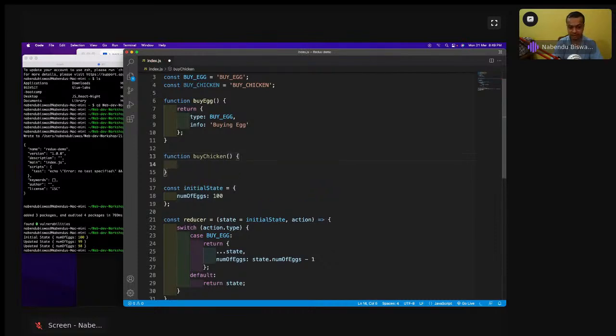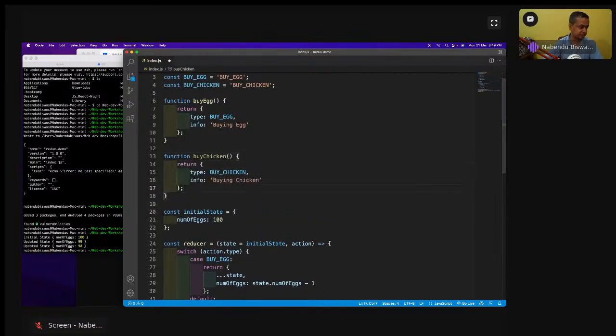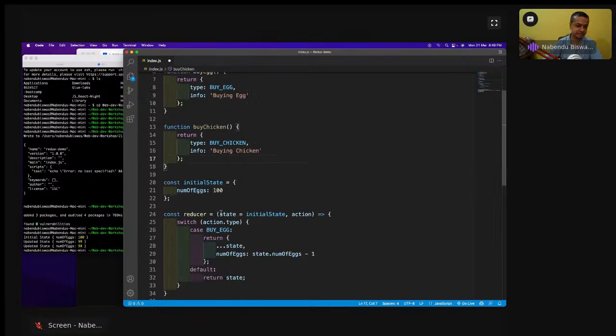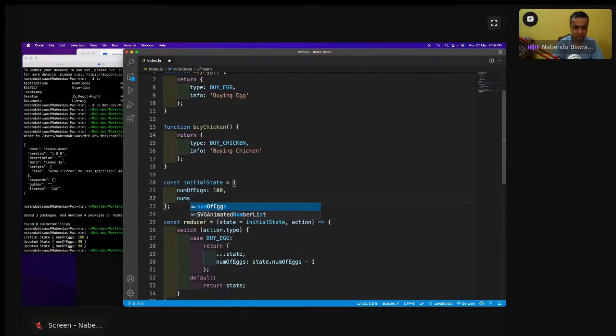You will see again the same pattern will be there. Return buy chicken, buying chicken. But now first I will have another thing in the state: nums of x comma nums of chickens is like 10. Okay, only 10 chickens.